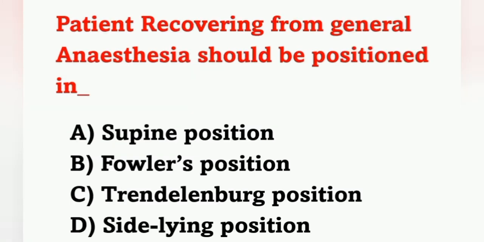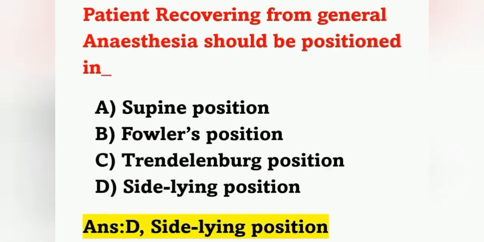The next question: patient recovering from general anesthesia should be positioned in? Options: option A, supine position; option B, Fowler's position; option C, Trendelenburg position; option D, side lying position. After general anesthesia, we should give side lying position to the patient. After spinal anesthesia, we should provide flat position. General anesthesia, side lying position. Option D is the correct answer.